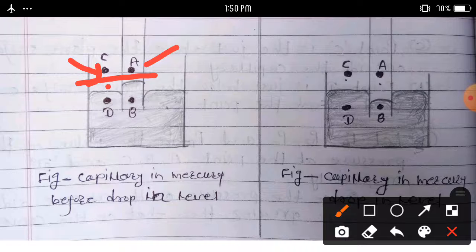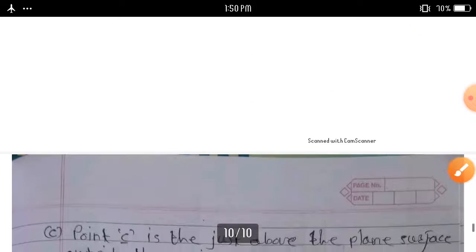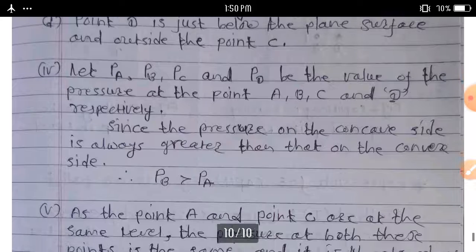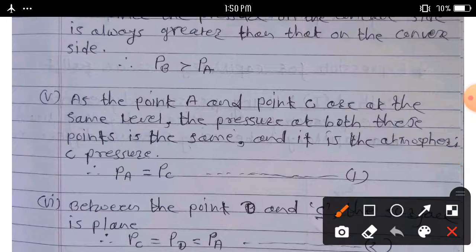Then we can write P suffix A is equal to P suffix C. Consider this as equation first.